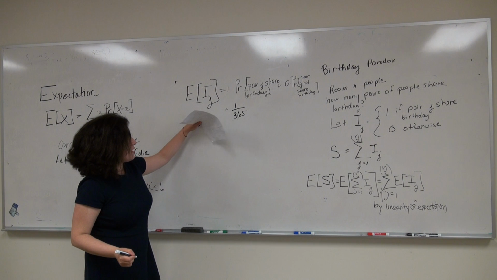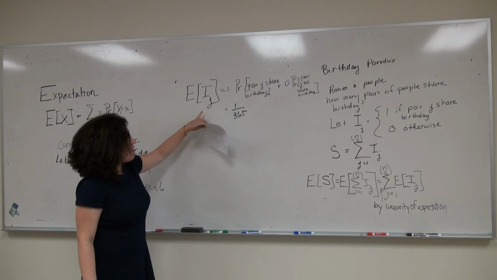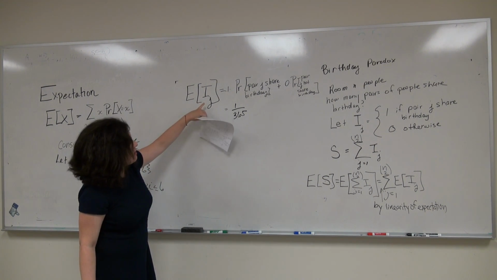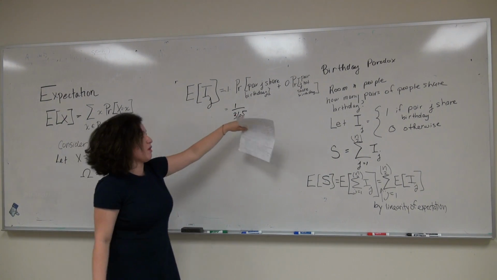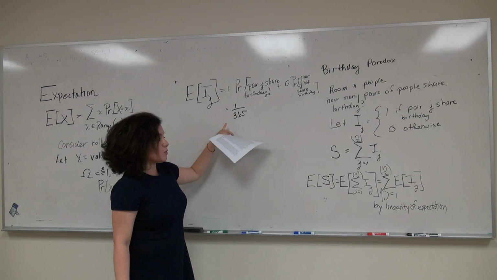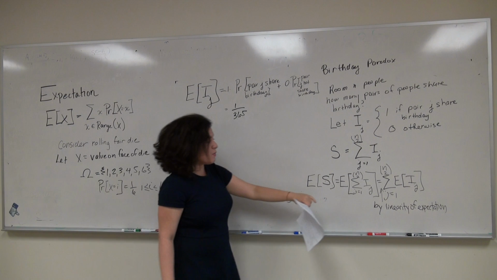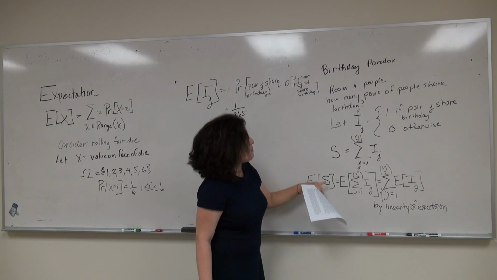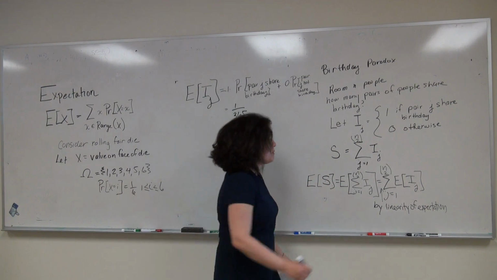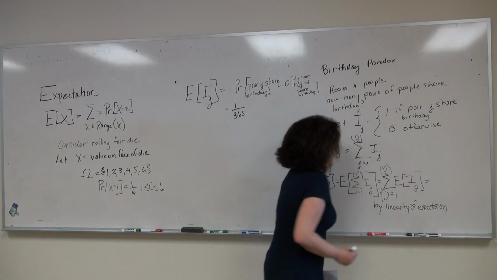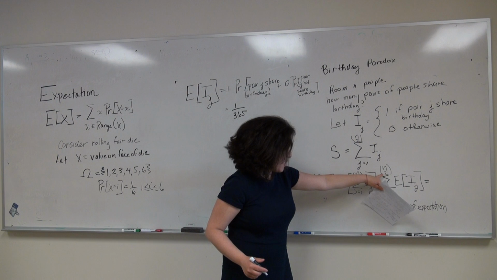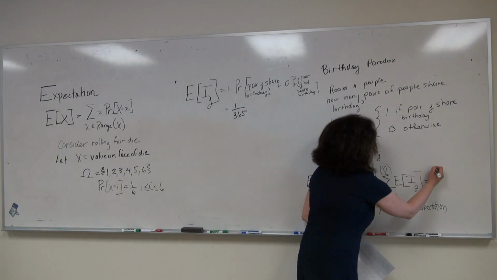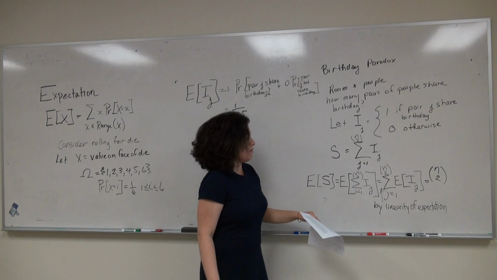So the expectation that the pair shares a birthday is just the probability that they share a birthday, and that's 1 over 365. So when we go back to the expectation of S, the number of pairs that share a birthday in a room, we can see that this is just n choose 2, because we have n choose 2 pairs of people and n choose 2 indicator variables.